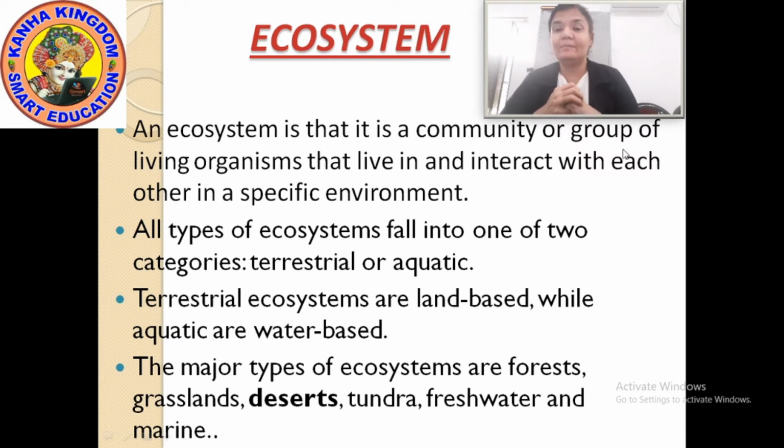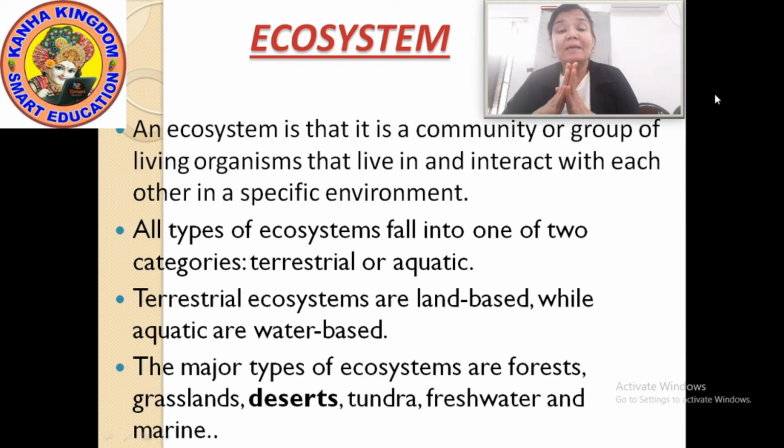Now this ecosystem is also of two types. The one is terrestrial and the other is aquatic. By the word terrestrial, we mean land-based. The living organisms that live on land. And what is aquatic? Aquatic means related with water. They are water based. So terrestrial ecosystem is land based and aquatic ecosystem is water based.